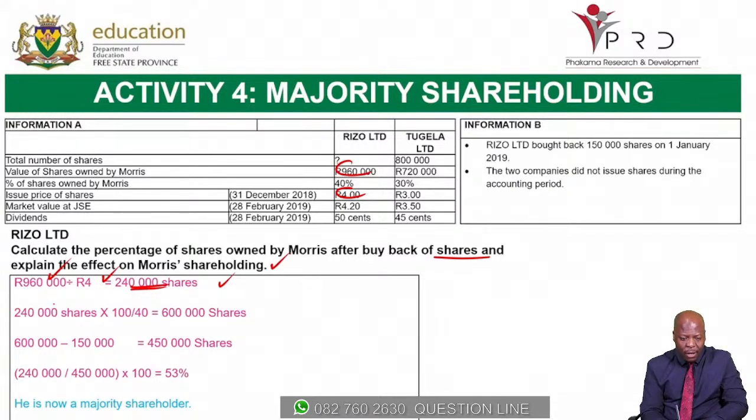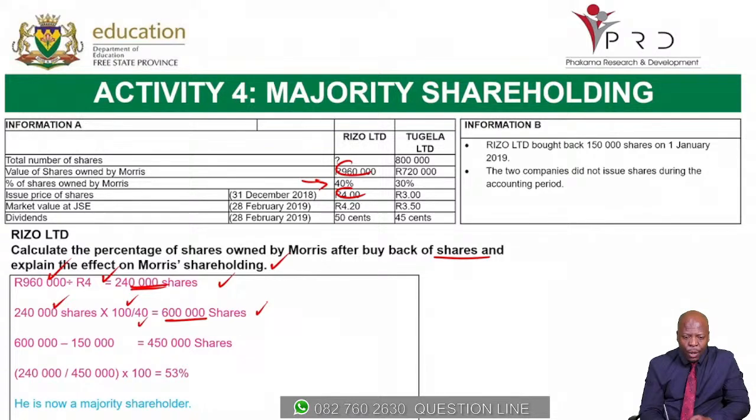Of those 240,000 shares, we know that he was holding 40% of the company's shares in Rizzo. So we want to know the total number of shares in issue in the company. We say 100 over 40, which gives us 600,000 shares in issue in Rizzo Limited.